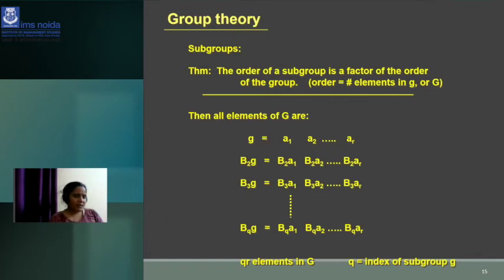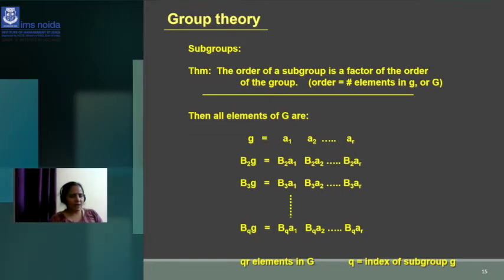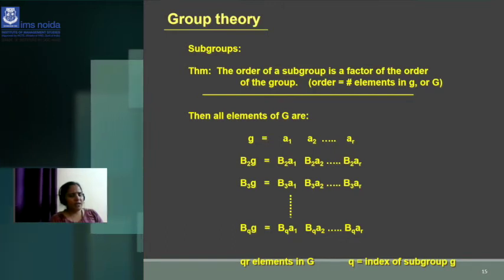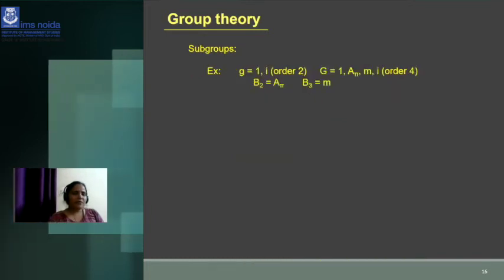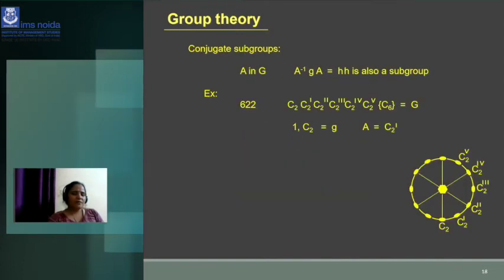So order equals the number of elements in the subgroup, or the order of a group is also the number of elements in the capital group G. Then all the elements of G are like this, G equals A1 to AR. Then if B2 is multiplied, B2 will be multiplied with all the elements of the subgroup. So Q is the index of the subgroup. So now you can say order 2, order 4, order M like this. So you can see that these are the operations and the elements of the subgroups.